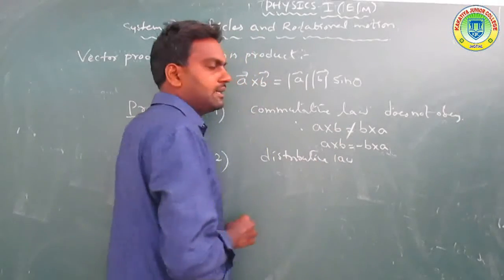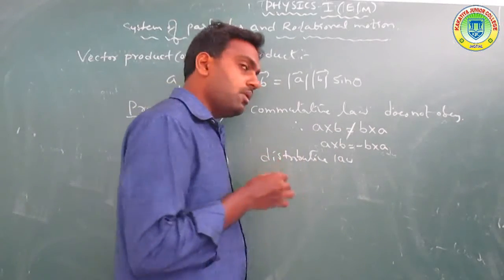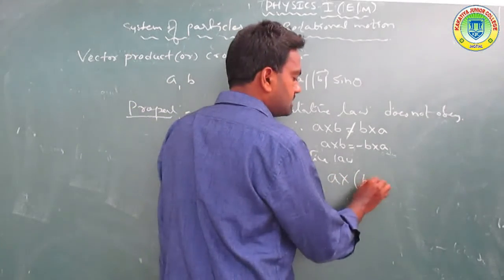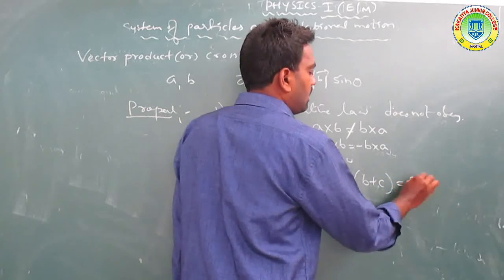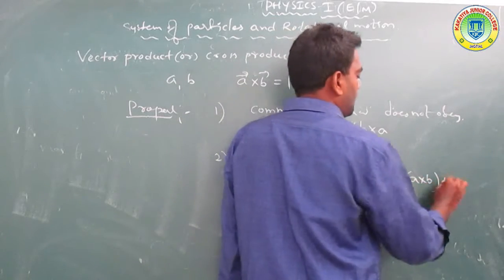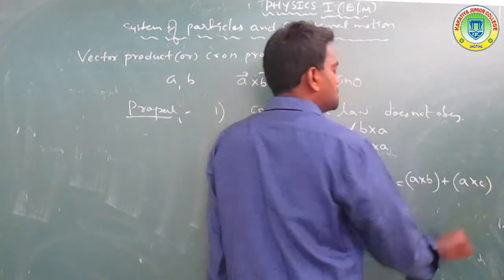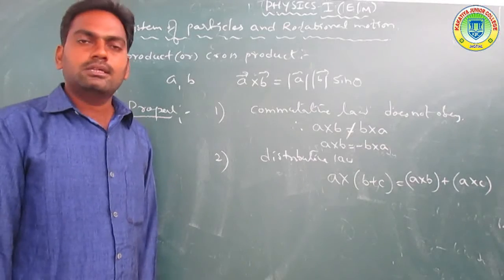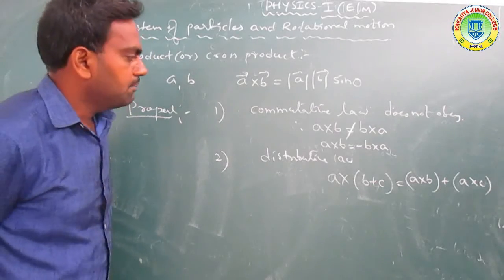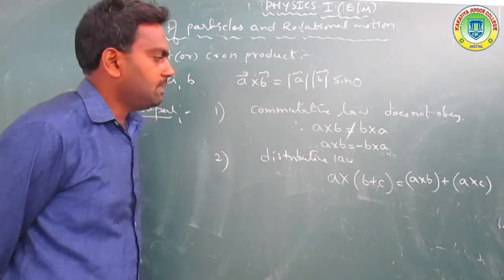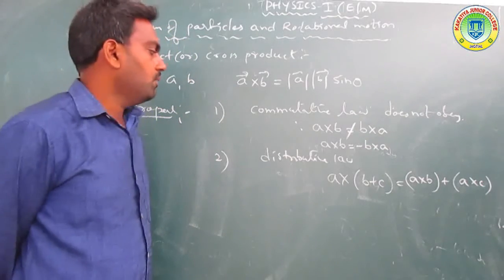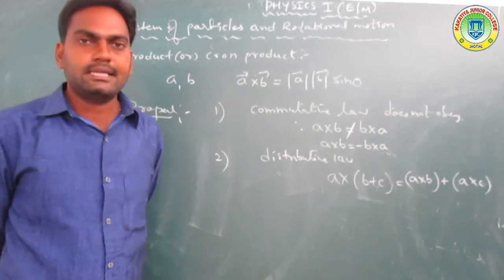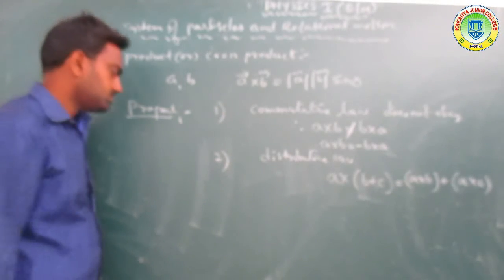If we consider the two vectors A and B, and also a vector C, then A cross (B plus C) is equal to A cross B plus A cross C. That is the distributive property, and the cross product obeys it.